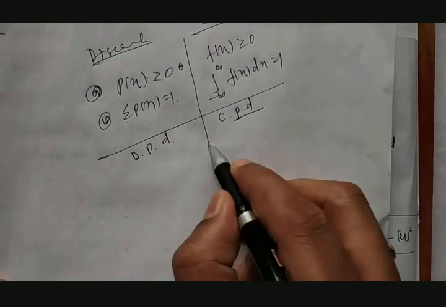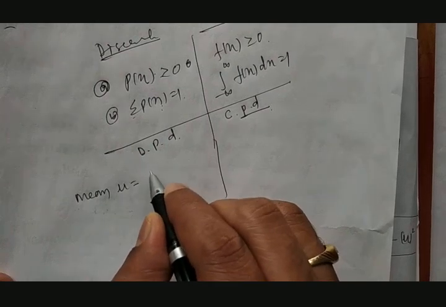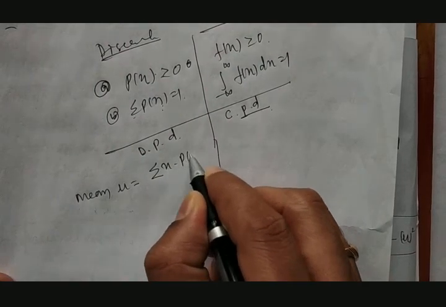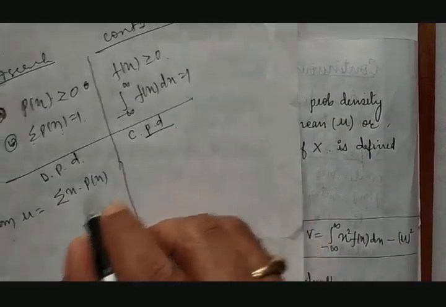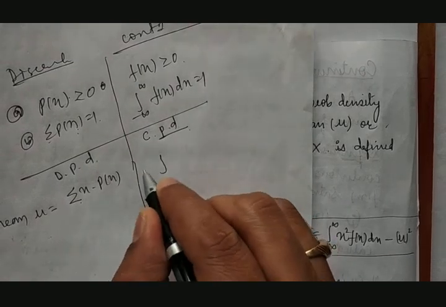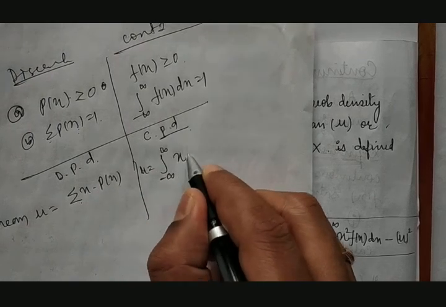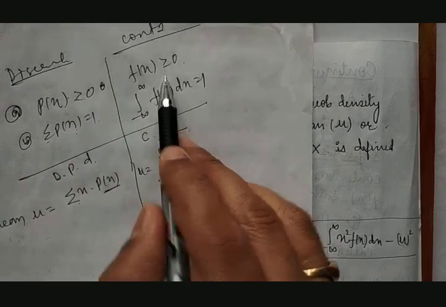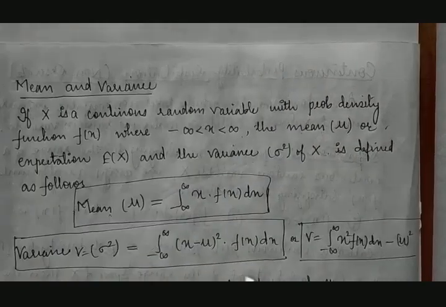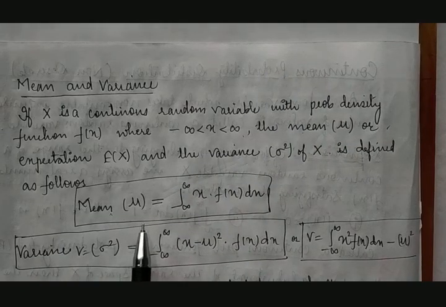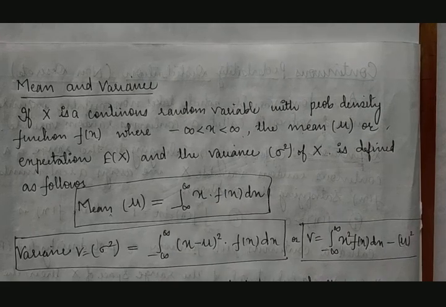Second, in discrete, to calculate the mean, we took the formula of summation of x into p of x. Now it is very clear. We replace this summation by integration to get the mean, between minus infinity to plus infinity, x into f of x with respect to x. So this is the formula to calculate the mean: mu is equal to integration between minus infinity to plus infinity of x into f of x dx.